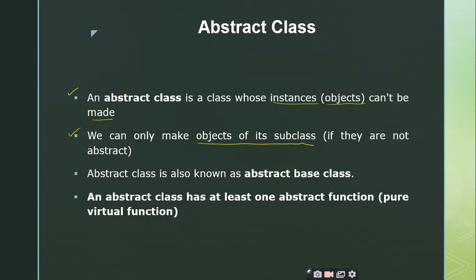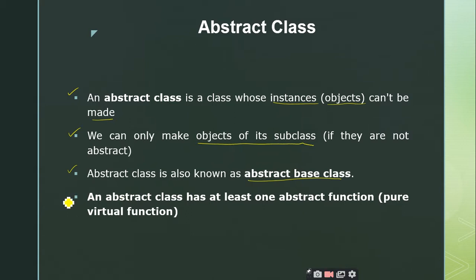The point here is, though you are not able to create the objects for the abstract class, you will be able to create the objects for the subclasses that are derived from that abstract class. So that is another important point. And we can also call these abstract classes the abstract base class.